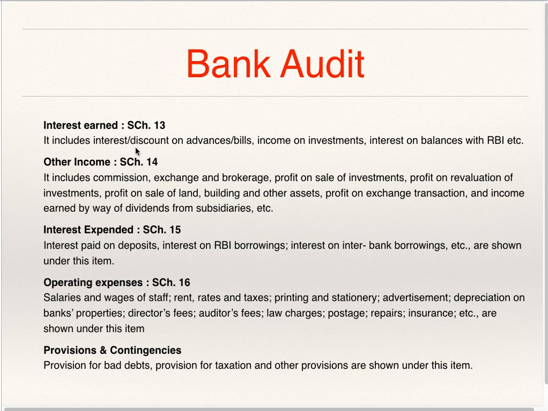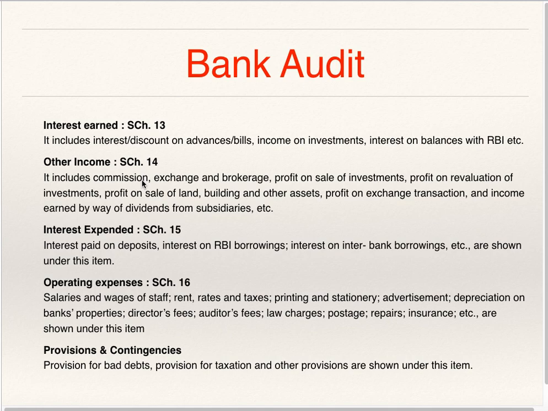Now, schedules relating to the profit and loss account. Schedule numbers 13, 14, 15 and 16 and provisions and contingencies are for the profit and loss account. Schedule number 13 is interest earned, interest received. The auditor should check whether it has been correctly recorded. If there is any outstanding or received in advance interest, proper accounting treatment has been done.